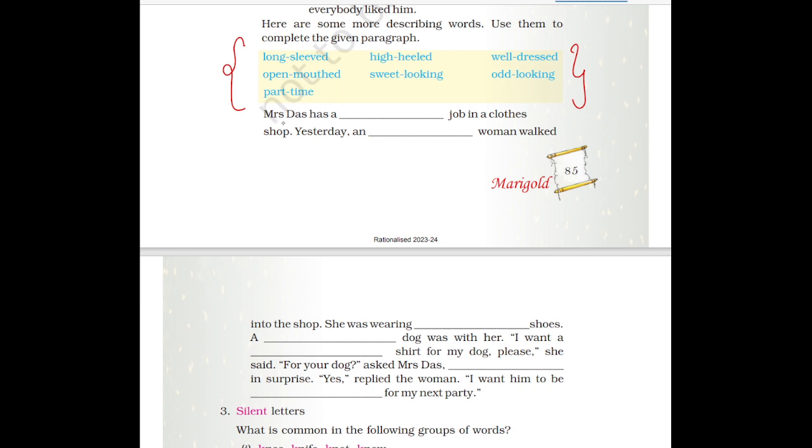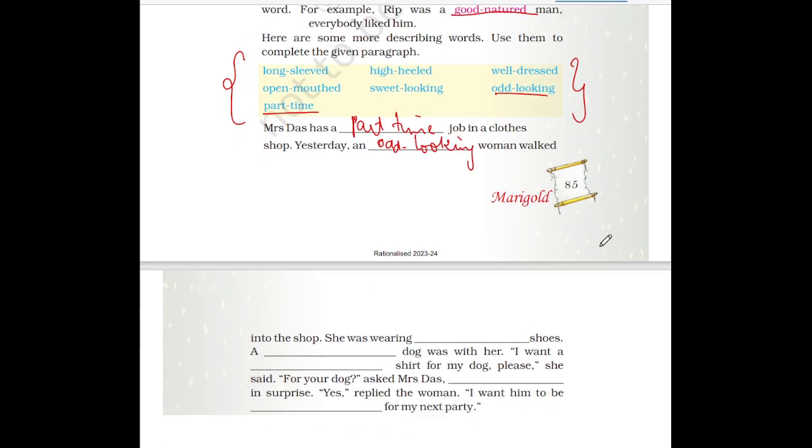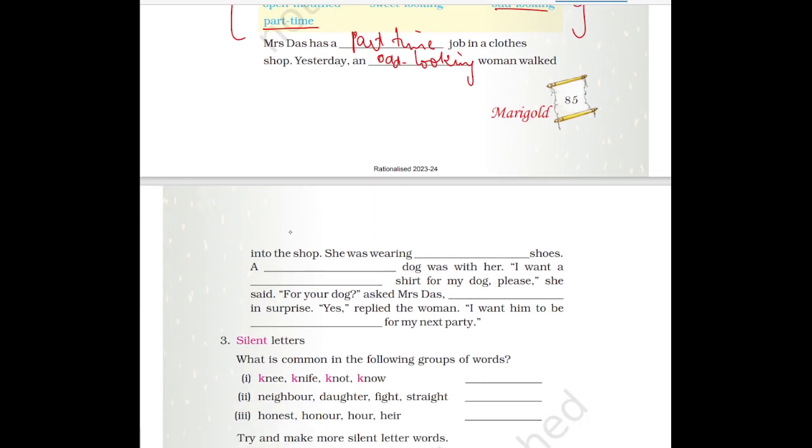Okay, so Mrs. Das has a part time job in a clothes shop. So here part time will come. Part time job in a clothes shop. Yesterday, an odd looking woman, here odd looking will come, odd looking woman walked into the shop.